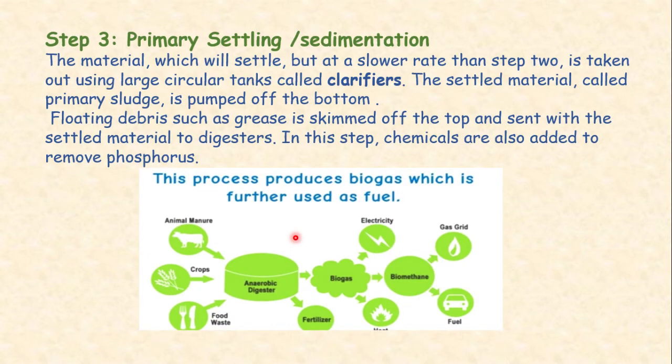That is number 3, primary settling or sedimentation process. The material which will settle but at a slower rate than in the second stage is taken out using large circular tanks. These are named as clarifiers. The settled material called primary sludge is pumped off the bottom. Floating debris such as grease is skimmed off from the top and then sent with the settled material to the digester. In this step, chemicals are also added to remove the phosphorus. So the process produces biogas, which is further used as a fuel.